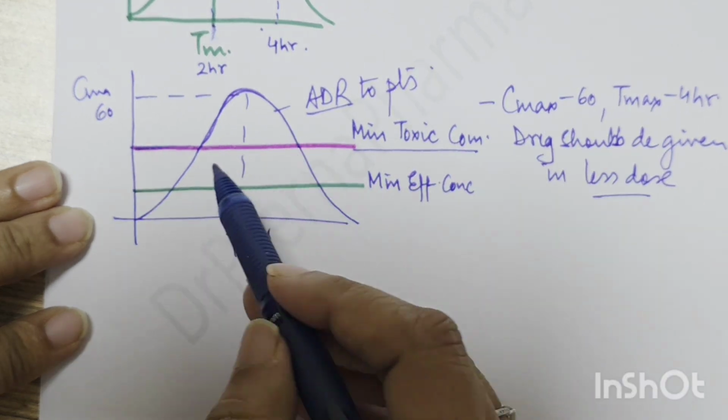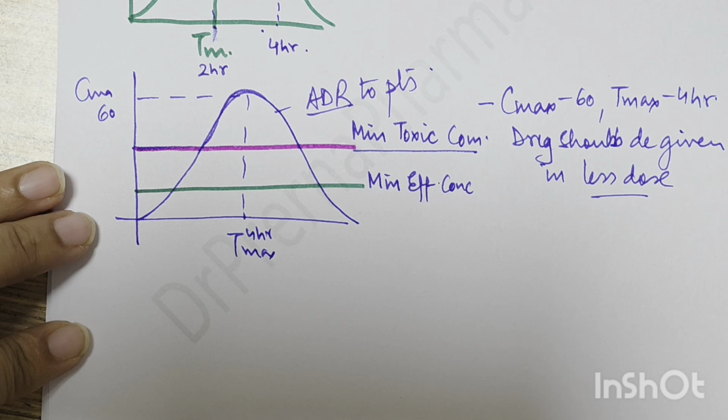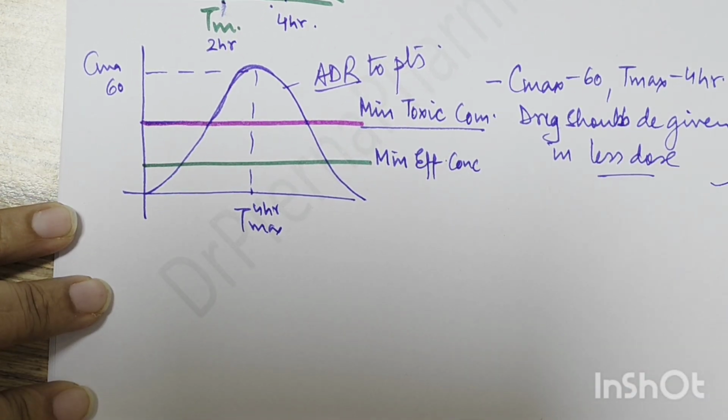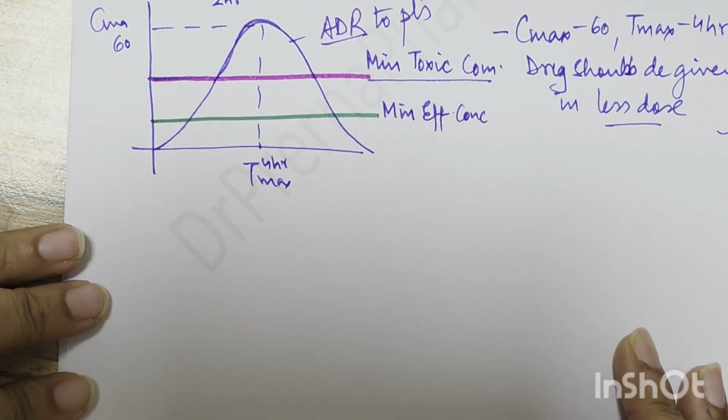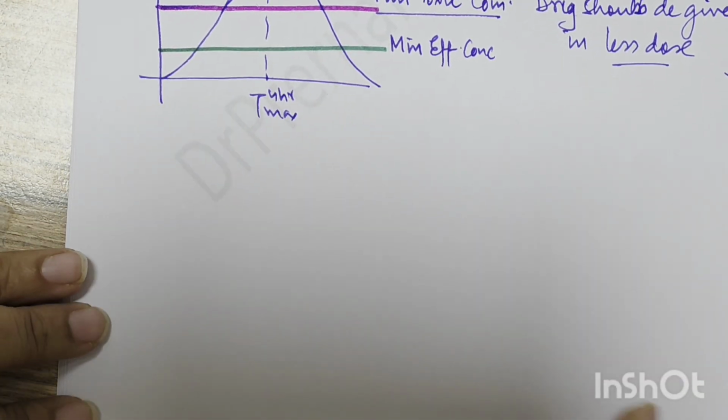So in this type of questions, they can ask you that should the drug be given in single dose. So yes, they can ask you which of the following is not correct. Yeah, correct. So they'll give you some wrong options and then they'll write the drug should be given in multiple doses, divided doses. So then yes, that is correct. So this is how the concept of absorption, bioavailability is there, and the graphs.